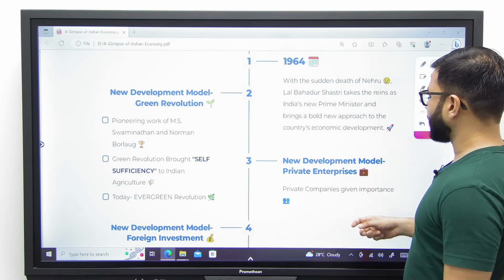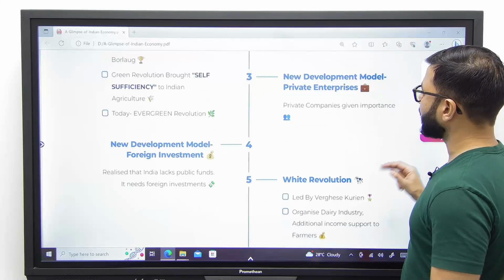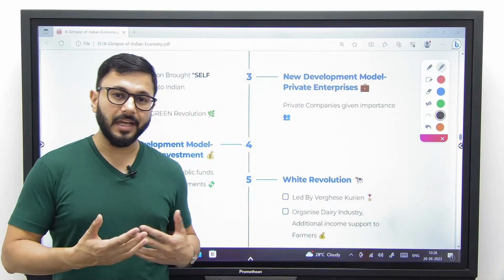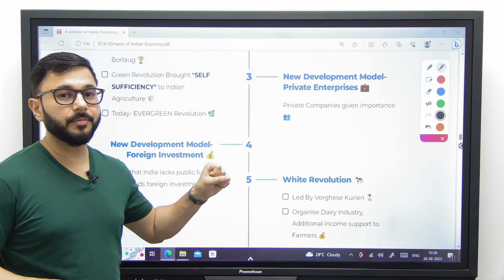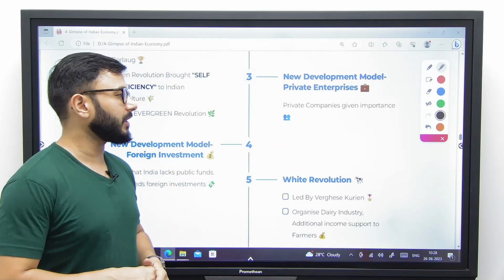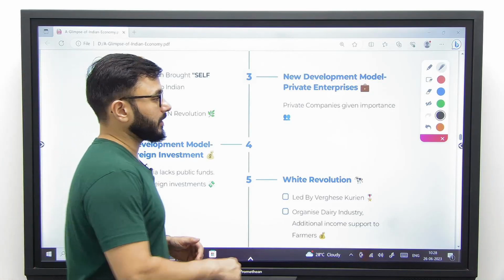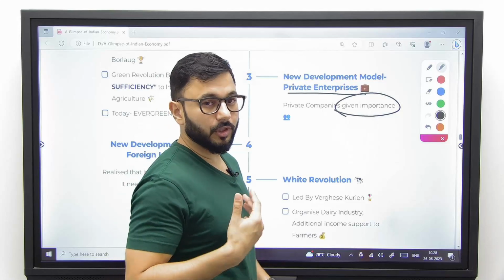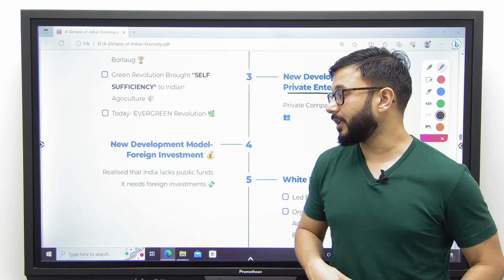Next, what were the major focus areas of Lal Bahadur Shastri? He realized that the government cannot survive on its own, and the economy can move forward only through the private enterprises along with the government. So he started promoting private enterprises. The importance was once again given to the private sector as well.